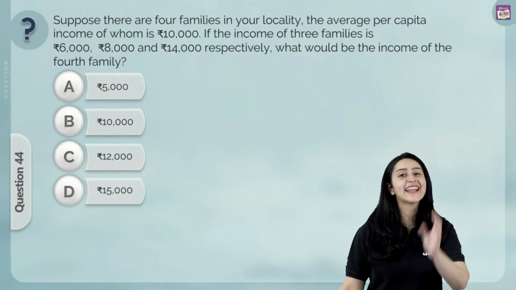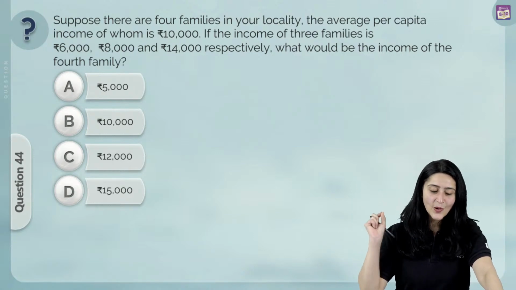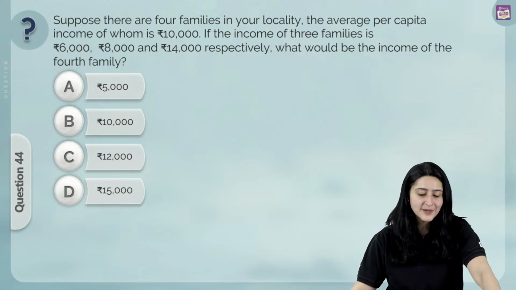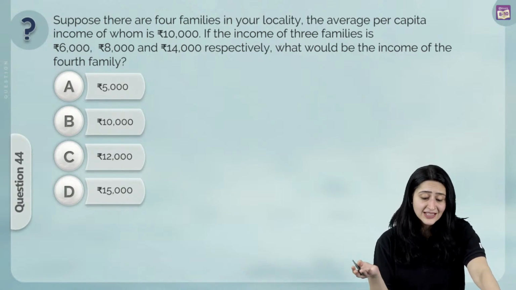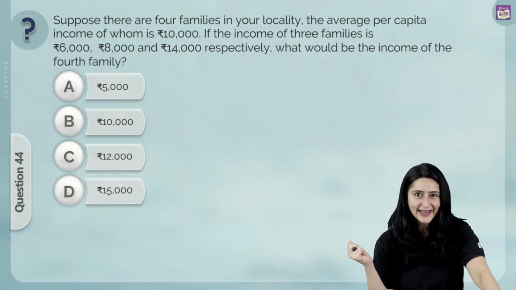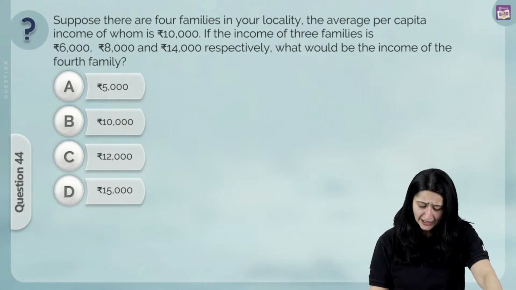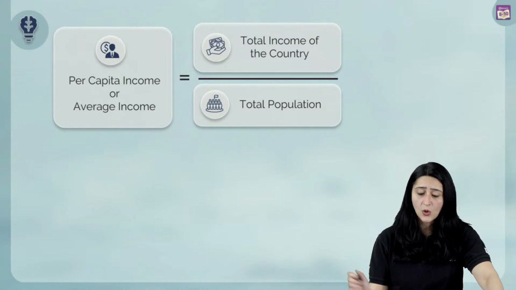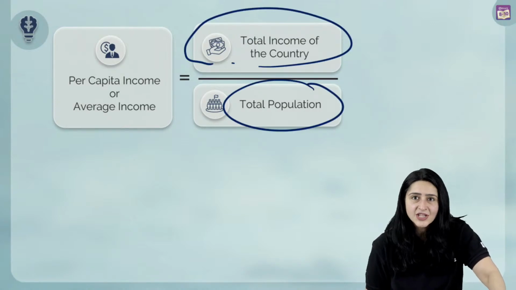And again, we did solve a question like this in our live session, right? Great. So quickly, supposing there are 4 families in your locality, the average per capita income of whom is 10,000. If the income of 3 families is 6,000, 8,000, and 14,000 respectively, what would be the income of the 4th family? And we've been given multiple options. Let's quickly solve it. What is per capita income? Per capita income is basically the total income of the country divided by the total population, right?